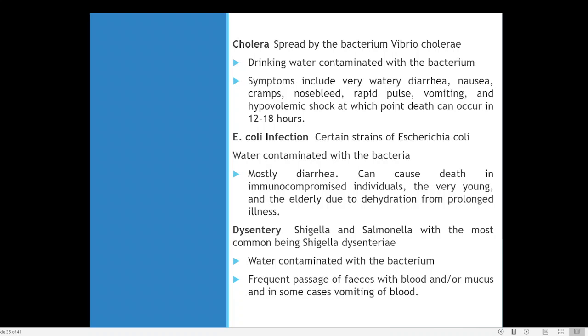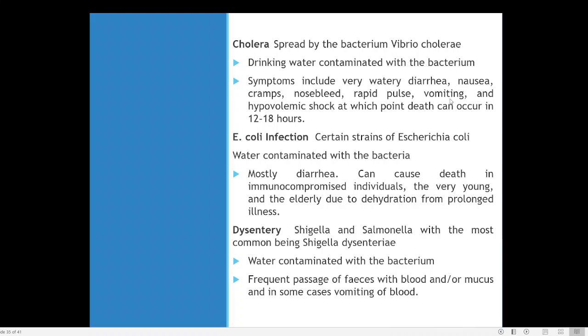Bleeding from the nose can happen. Then the pulse rate will increase. There can be vomiting and hypovolemic shock. Hypovolemic shock means the body contains little water. Our body is mostly water, except for a little solid matter. If this water is not present in our body, we become very weak. This is the water that keeps us looking healthy and strong. So if water is lost from our body, after a certain while it can lead to death.